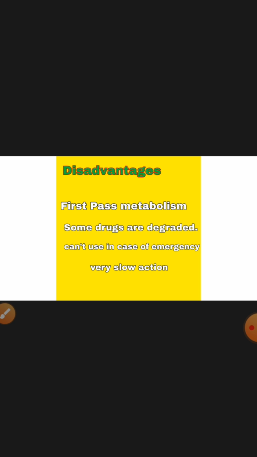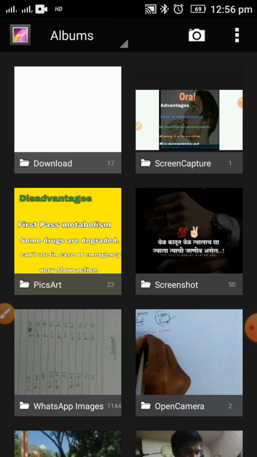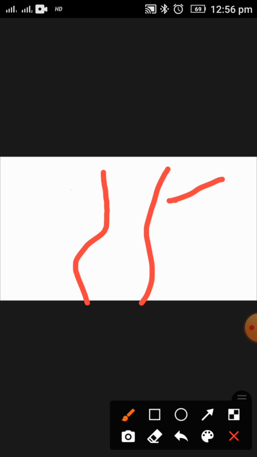Now I will show by drawing. Just a minute, it requires more time. Consider this is a stomach and this is a liver.